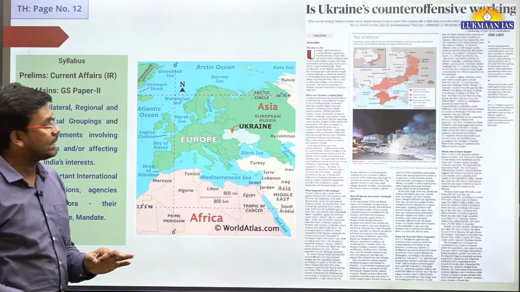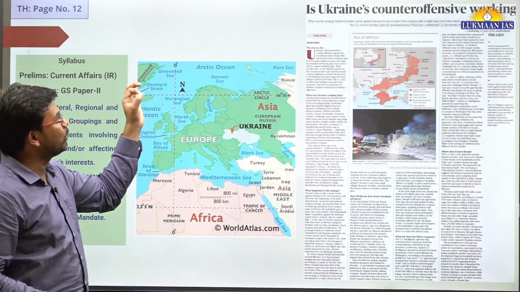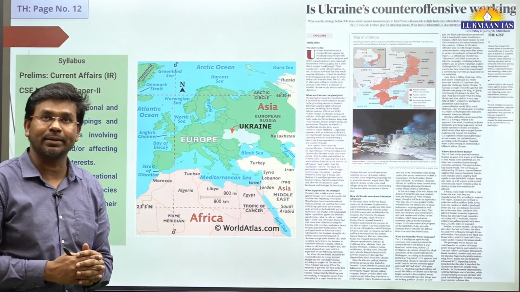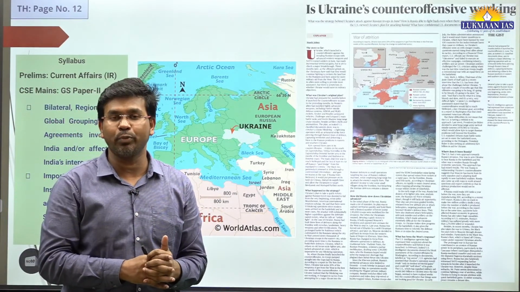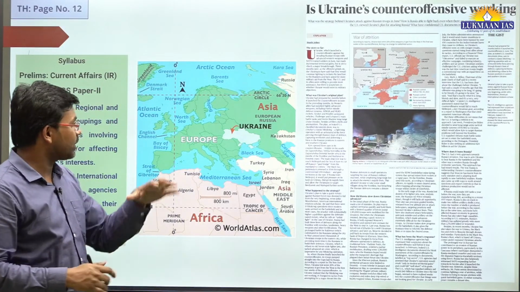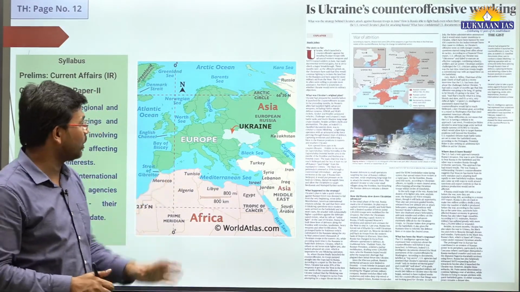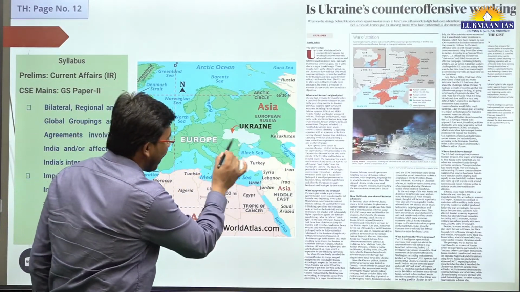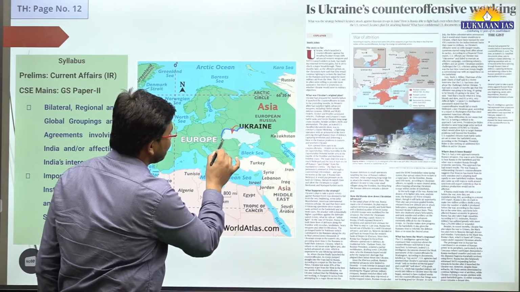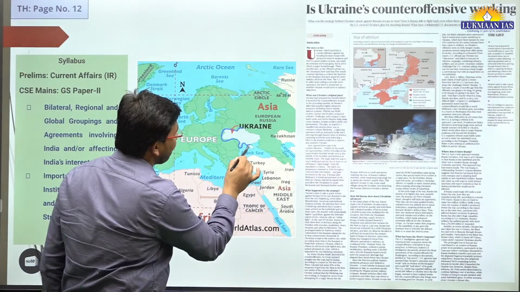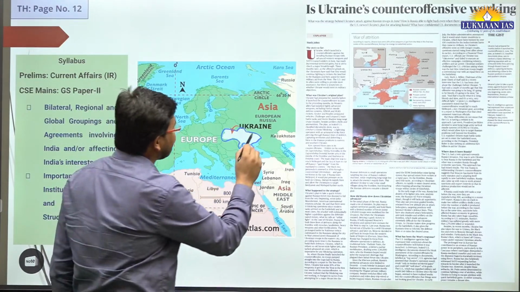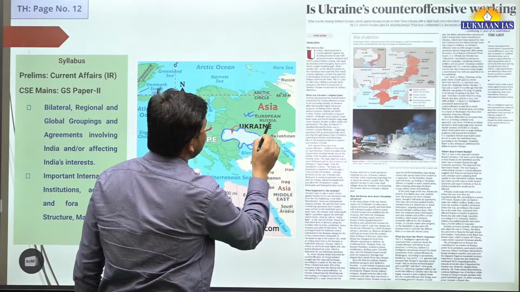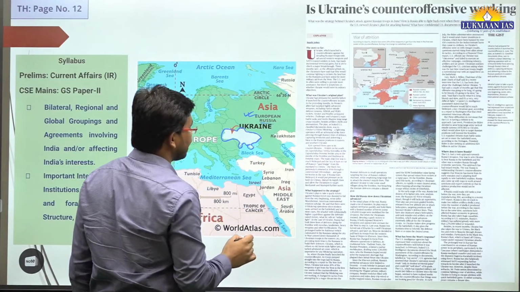This is another article. It says, is Ukraine's counteroffensive working? Right? As we all know, a war is going on between Russia and Ukraine. First of all, let us quickly see where Ukraine is located. So this white colored map that you see, this is the map of Ukraine. And Ukraine directly shares border with Russia.